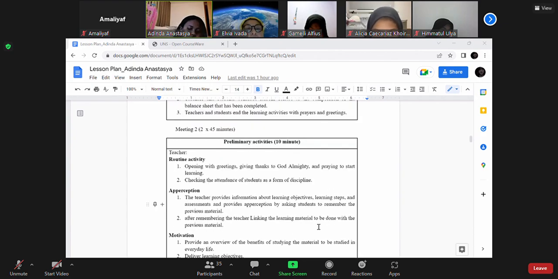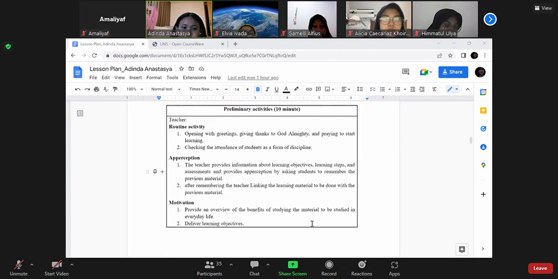And the second meeting. I will explain the first 10 minutes, where I do the preliminary activity as in the first meeting, namely routine activity, perception, motivation, and referral. For routine activity, opening with greeting, giving thanks to God, and praying to start learning, and checking the attendance and discipline of students.